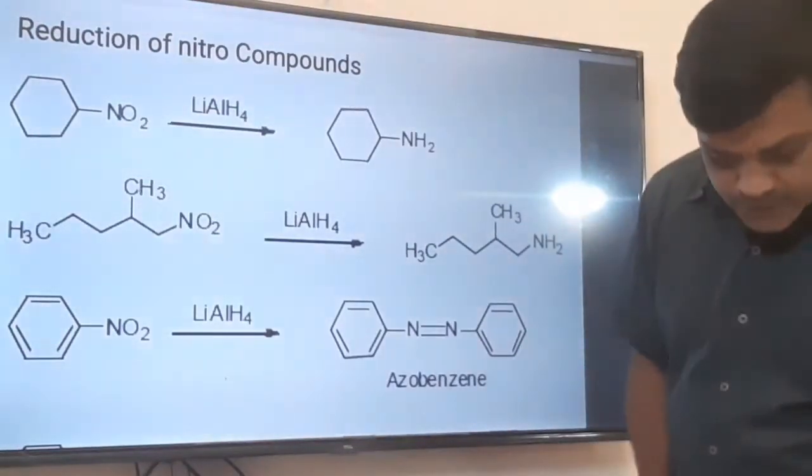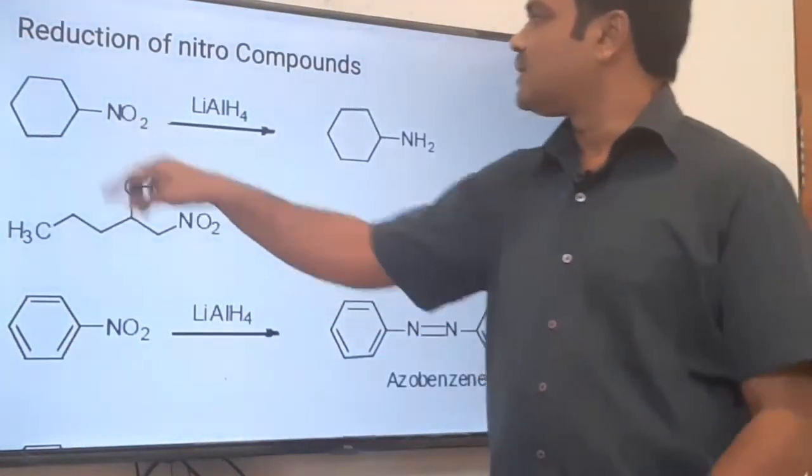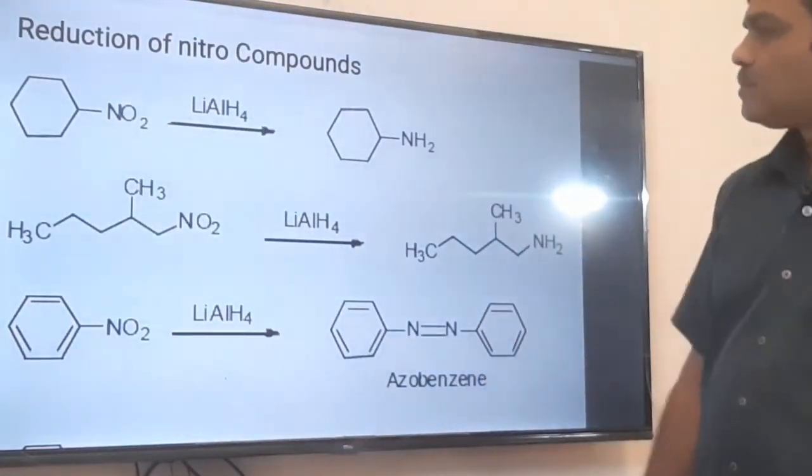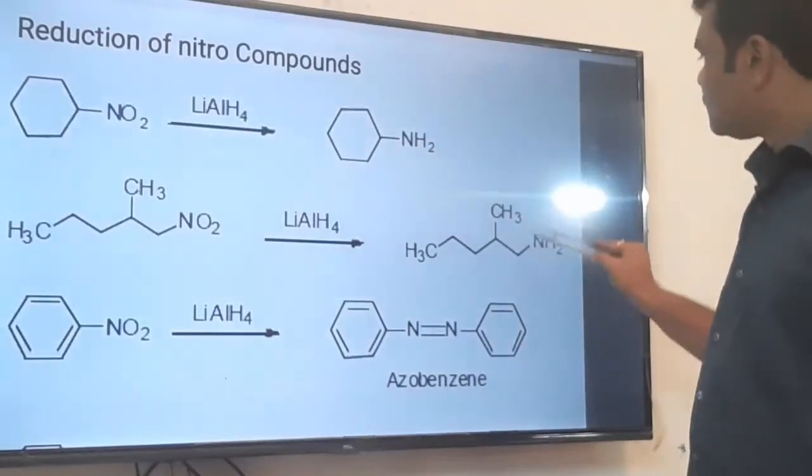This slide shows the reduction of the nitro group. The NO2 group is reduced to NH2. We know this NO2 is reduced to the NH2 functional group. Here also in this case the nitro group is reduced to NH2.